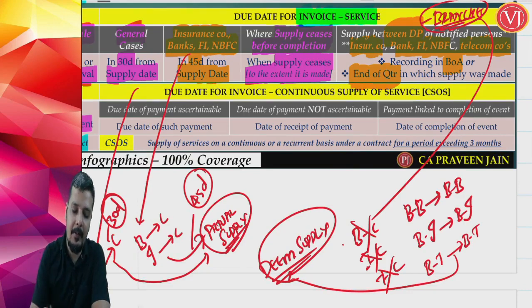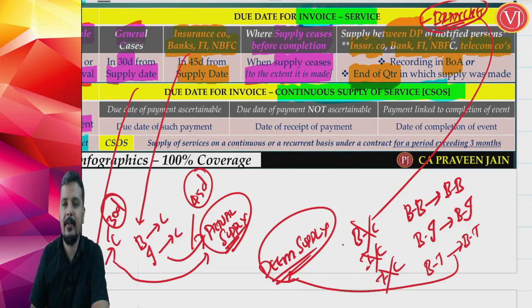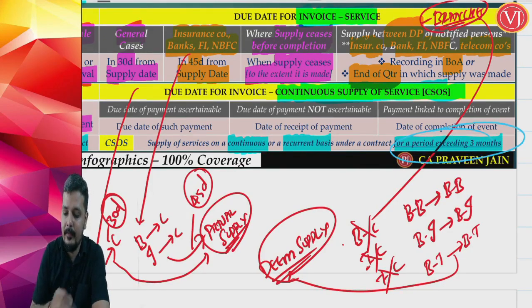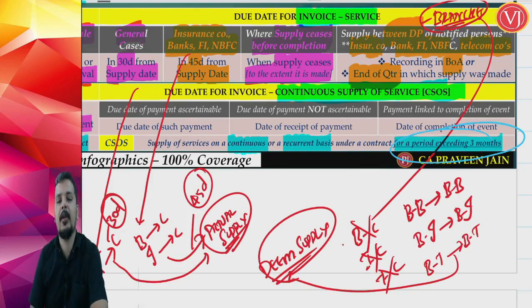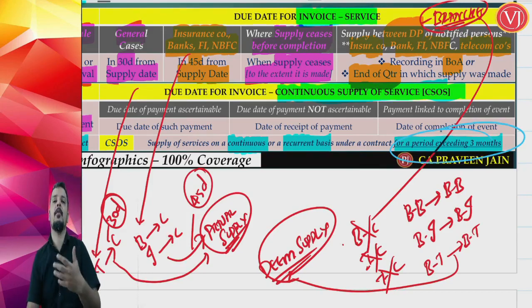Now what if I am talking about continuous supply of services? Friends, what is meant by continuous supply of services? It is very similar to continuous supply of goods, but with a special point. Supply of services on a continuous or recurrent basis under a contract, and where the payment is agreed to be made on periodic or regular basis, but the period of the contract should be more than 3 months. You are going to supply that service for a period more than 3 months.